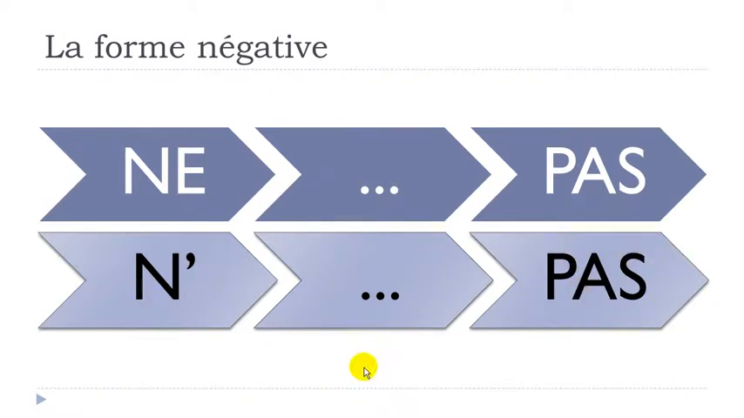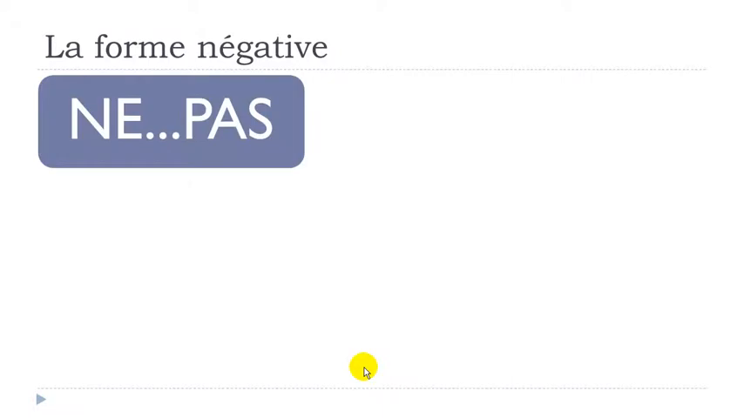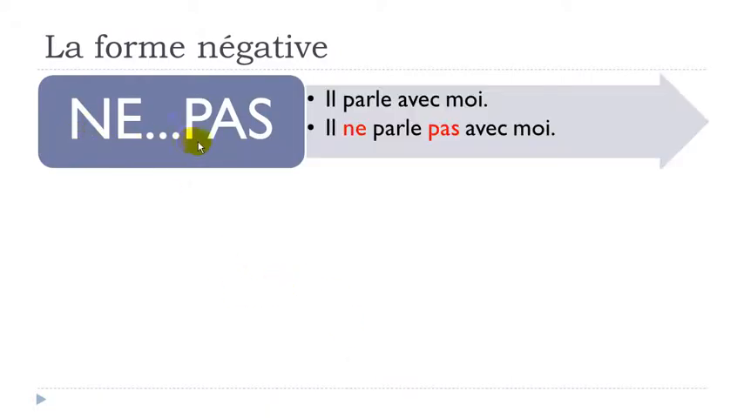All right, so let's see a few examples now. So for ne pas, if you get a sentence like il parle avec moi, so il parle, he is talking, avec, with, moi, me. Remember this moi, we introduced that in this unit, and it was a pronom tonique. Il parle avec moi.